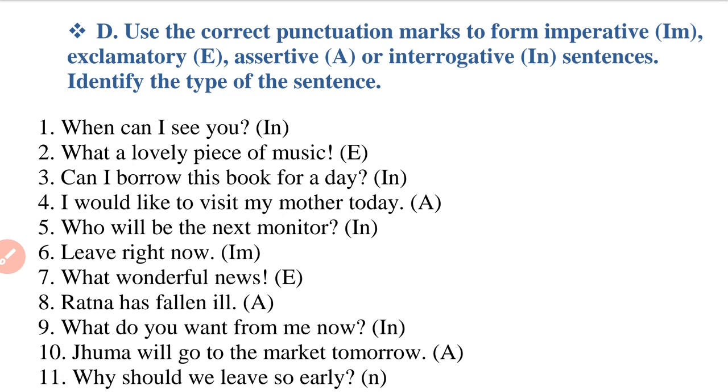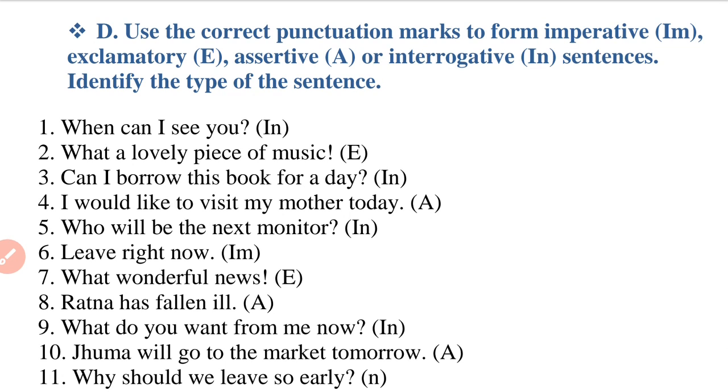Now next, question number 4, I would like to visit my mother today. So it is an assertive sentence. Question number 5, who will be the next monitor? Definitely it is an interrogative sentence. Question number 6, leave right now. It is a suggestion or request or order.